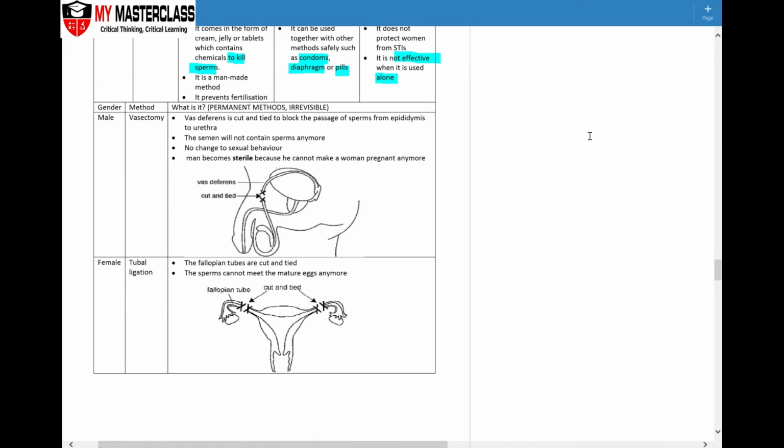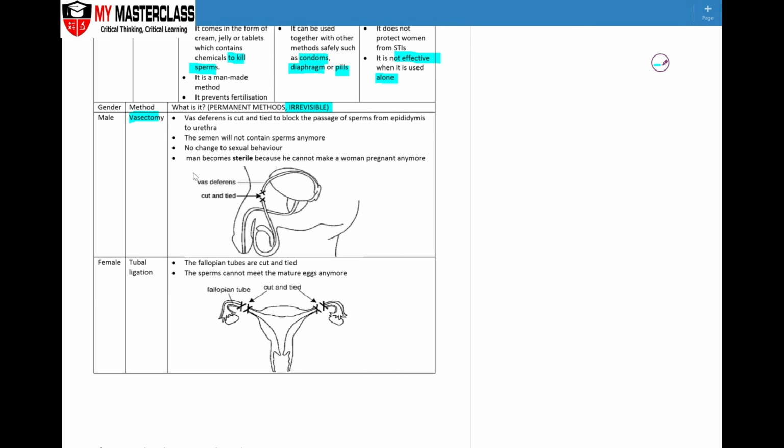Now, what are the permanent methods? Permanent methods can only be carried out by surgeons themselves, and it is irreversible. So one should only go through this pathway when they are absolutely sure that they do not want any children anymore, or they have some form of physical issue in which it is more advisable to undergo such a surgery. So in the male, it is called the vasectomy.